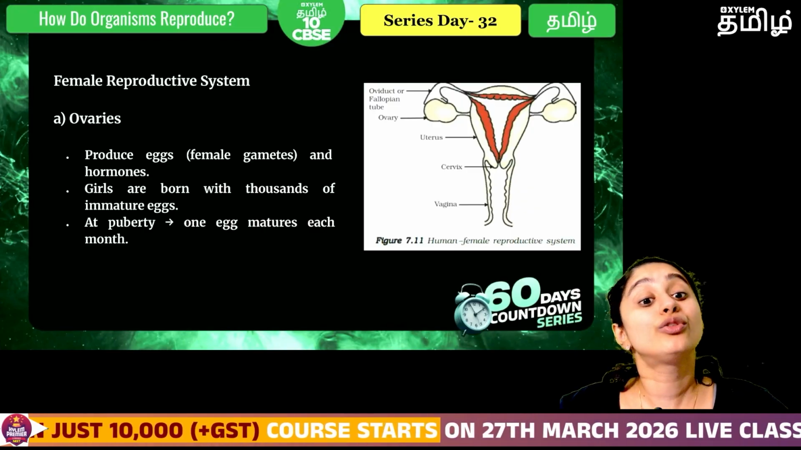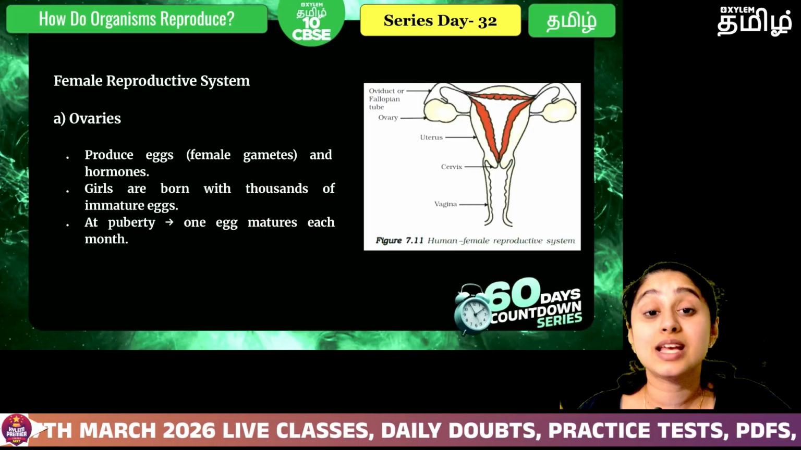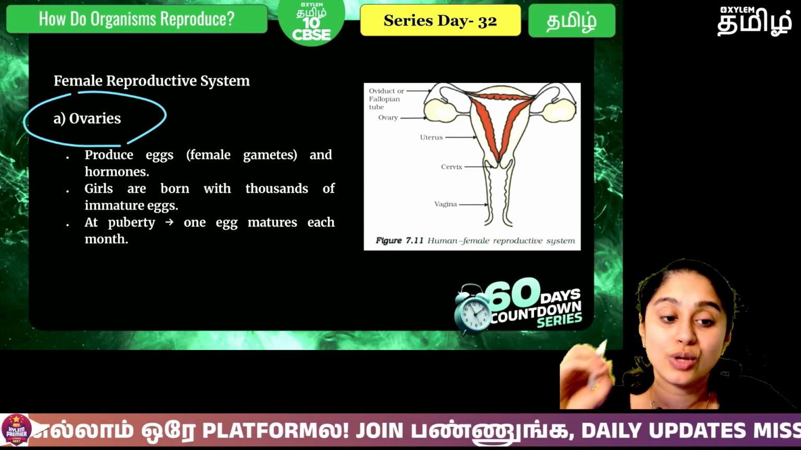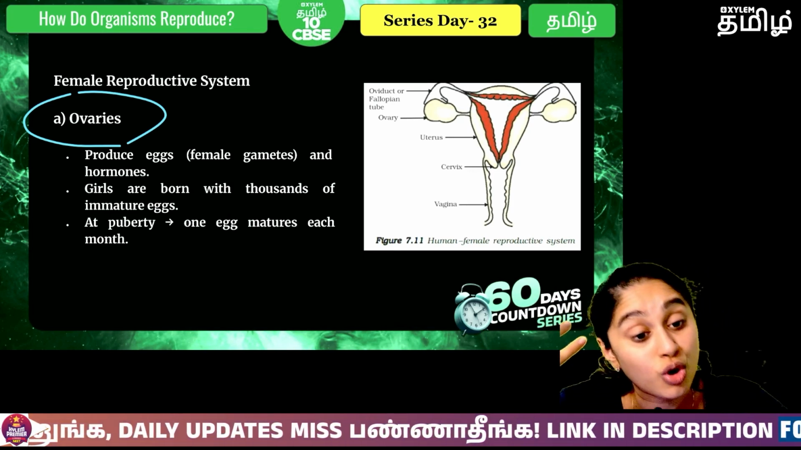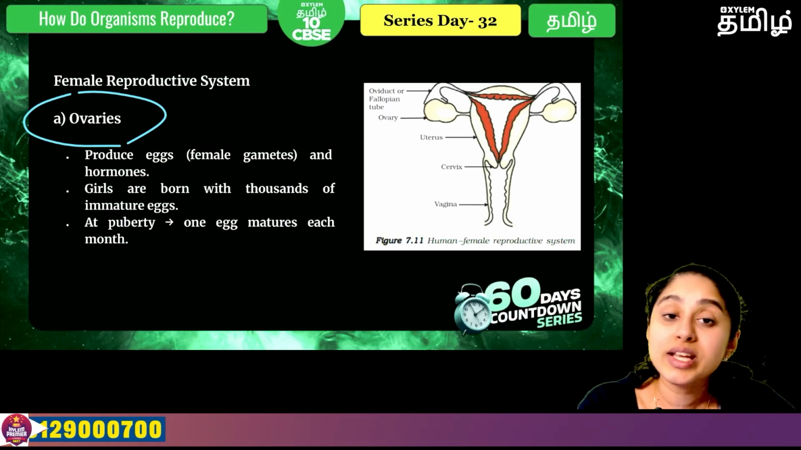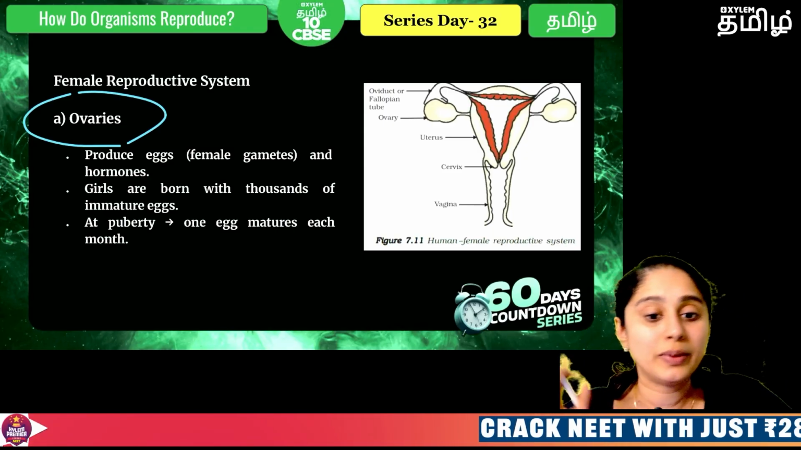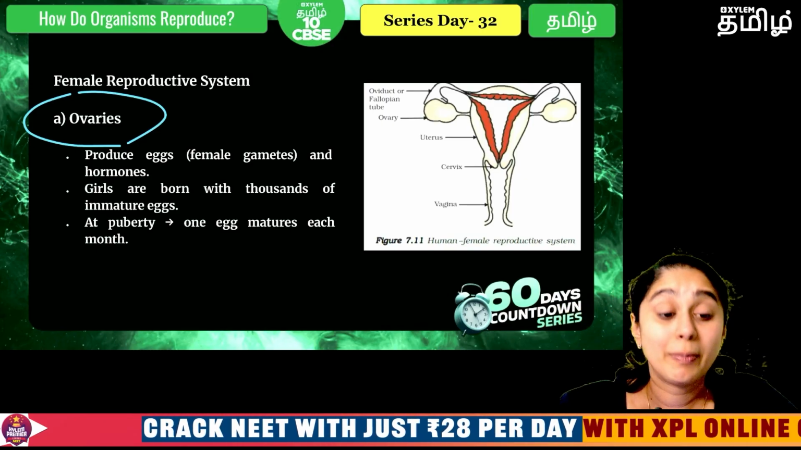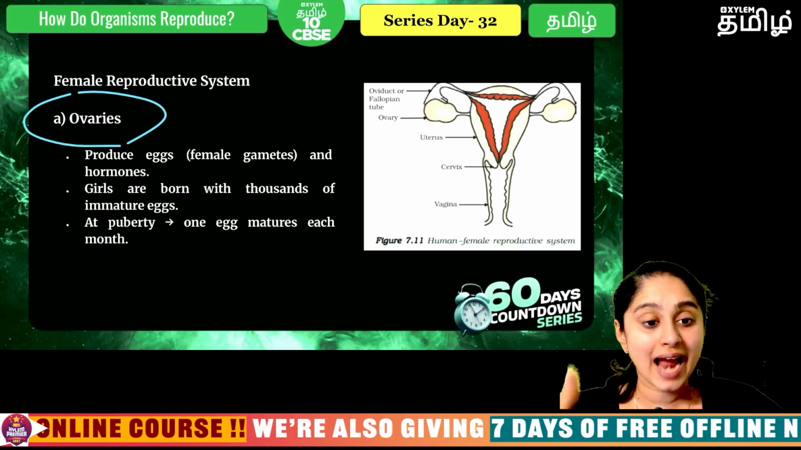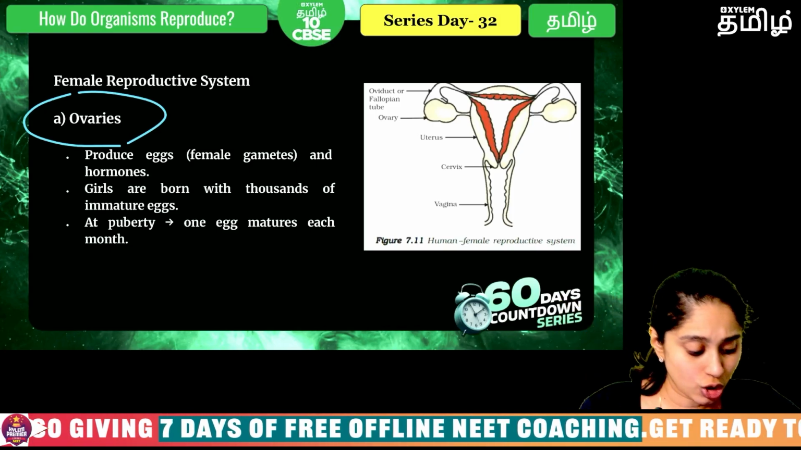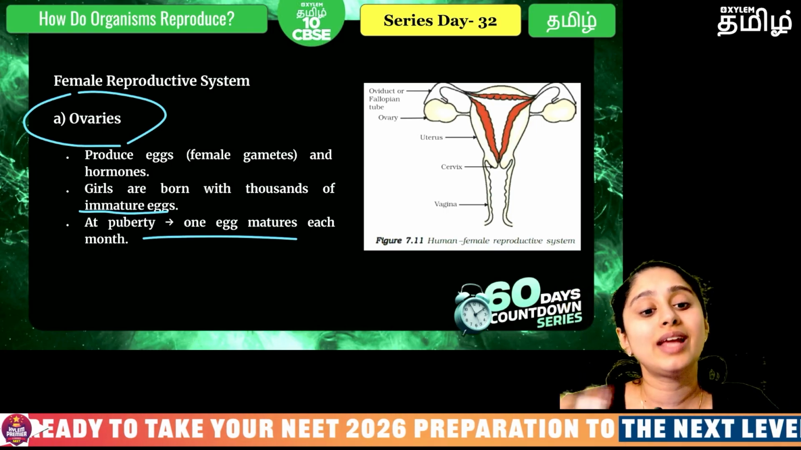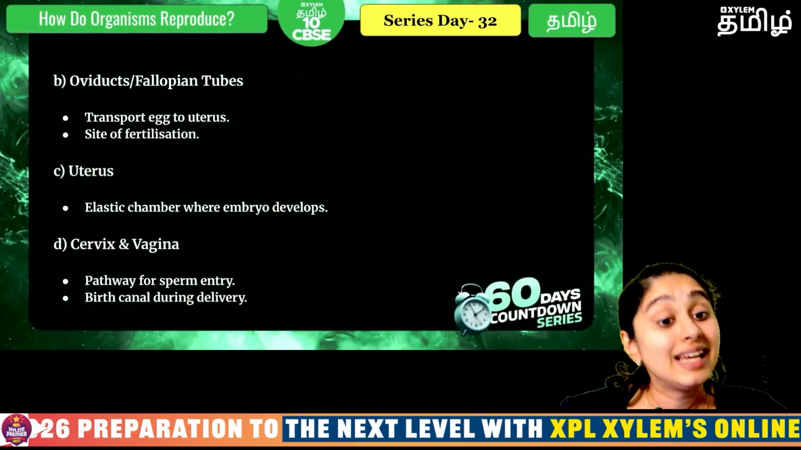Now coming to the female reproductive tract, the primary sex organ here is what? The ovaries. These ovaries will produce the eggs and they will produce a lot of hormones. In the boys, the process will start only when they come to the puberty stage. But in the females, the ovaries will already have a lot of eggs at birth itself. A lot of immature eggs will be there, and after puberty, one by one, the eggs will mature and get released every month.